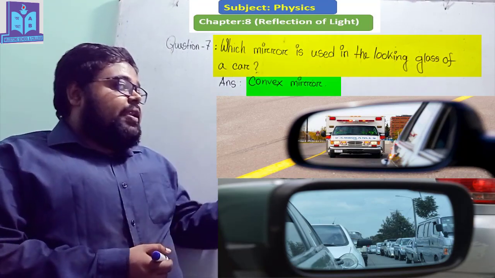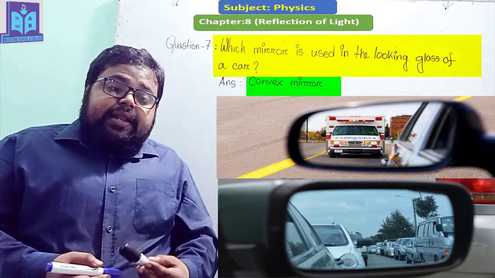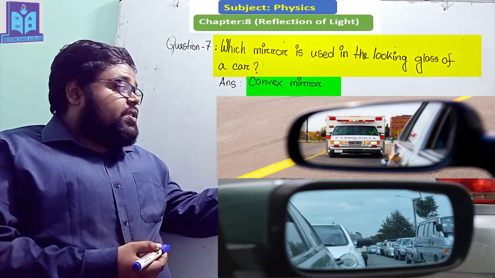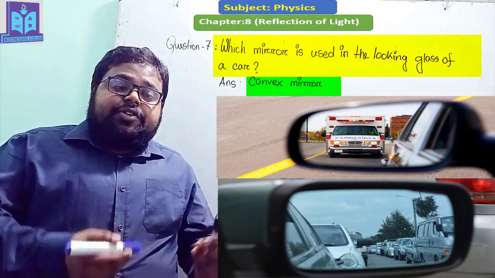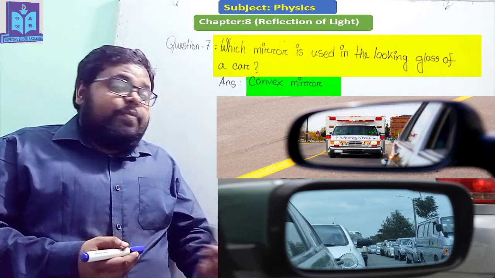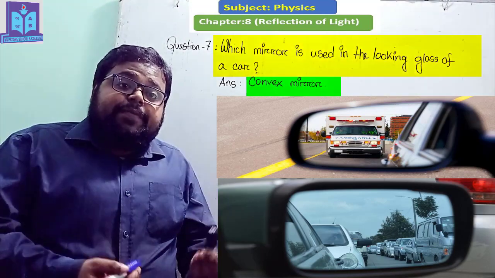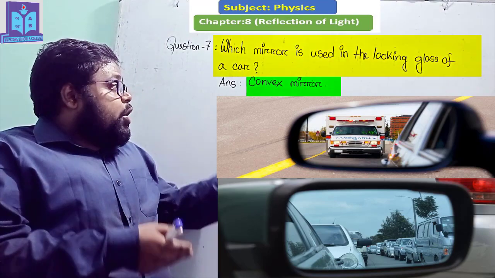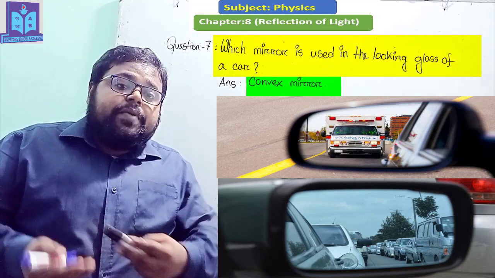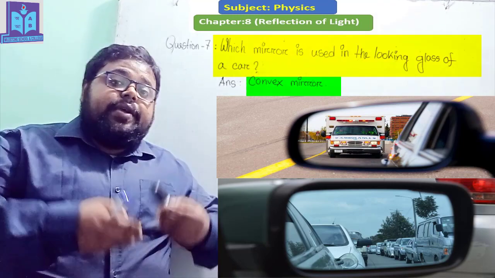Here you can see a convex mirror which is used as a looking glass. A lot of space in the backside of the car can be easily seen in this convex mirror, so that a driver can easily see if a speeding vehicle is coming from behind his car, and so that he can drive safely. For this reason, the convex mirror is used in the looking glass of a car. I hope you understand why the convex mirror is used in the looking glass of a car.